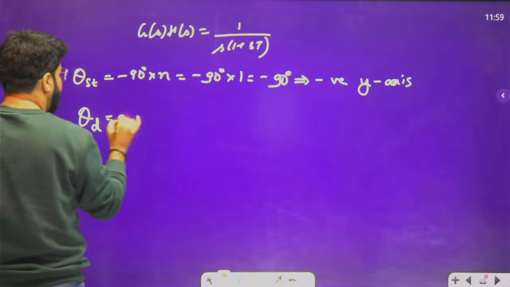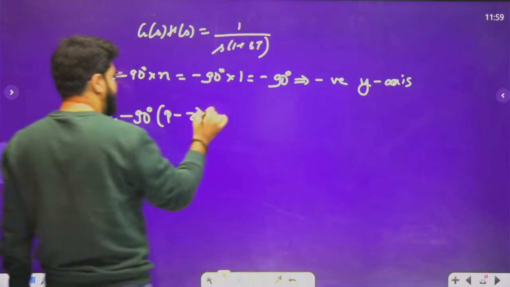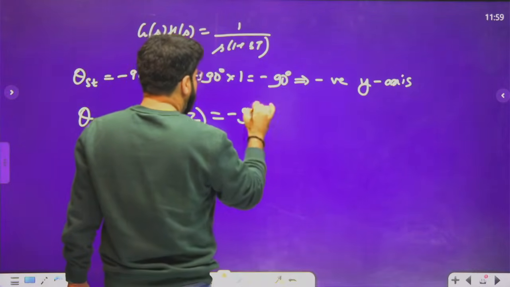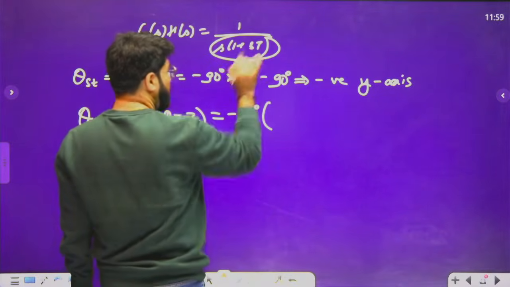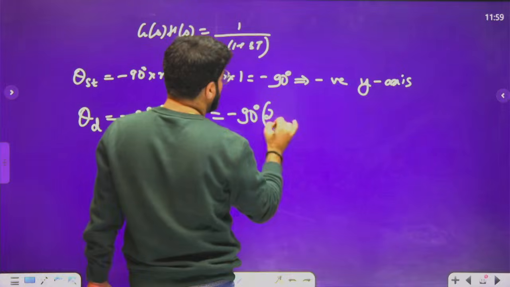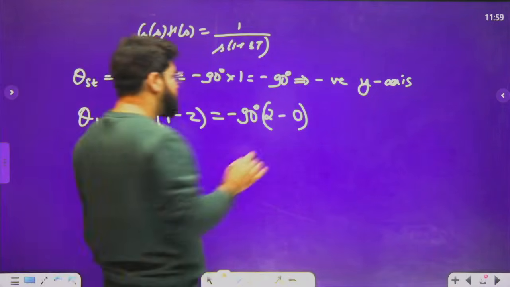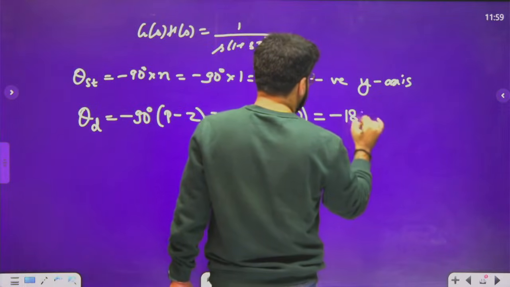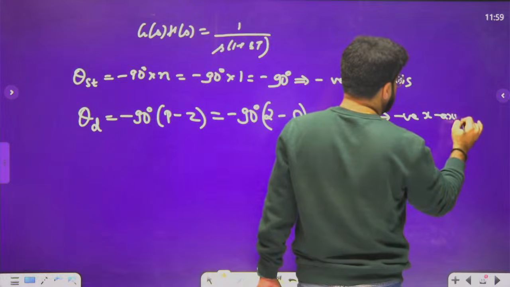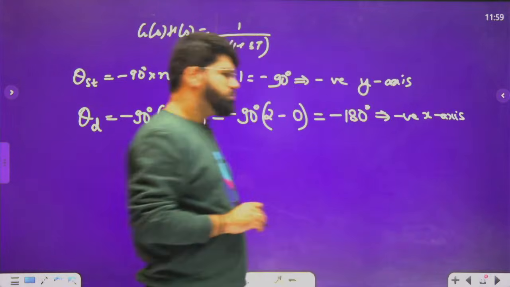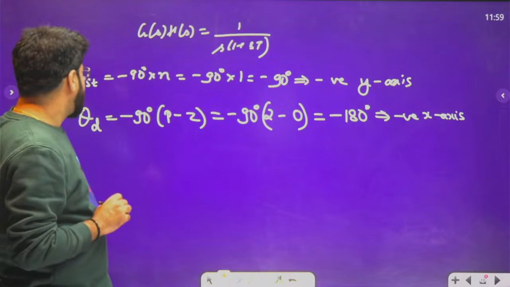Diving angle is given by the formula minus 90 degree into p minus z. That is minus 90 degree into p. P means total poles: 1 at origin, 1 at minus 1 by t. So total poles are 2 and total zeros are nil. So it is minus 180 degree. What is minus 180 degree? Minus 180 degree means negative x-axis. That is theta d.